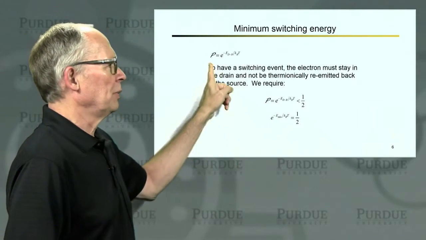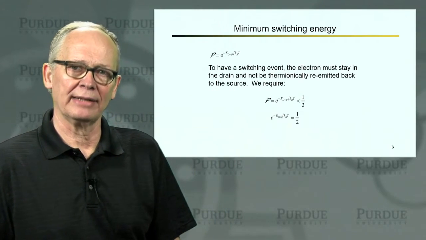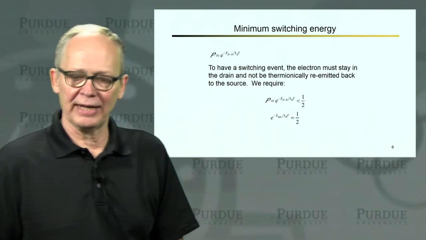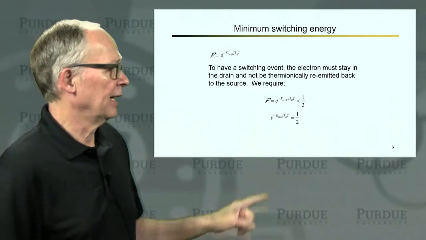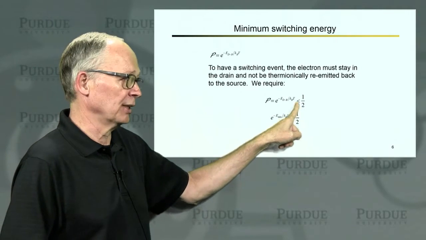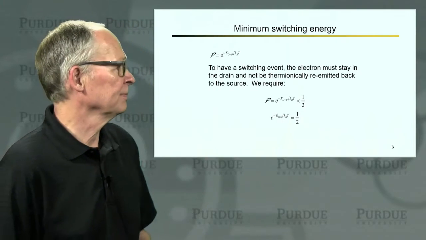Okay, we have seen that the probability that an electron can hop over an energy barrier is e to the minus height of the energy barrier divided by kT. To have a switching event, we're going to take a very loose definition of a switching event. We just want that probability to be less than 50%.